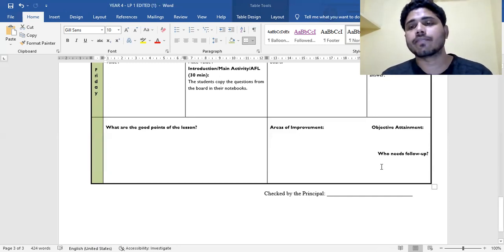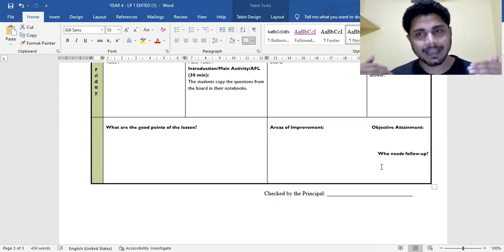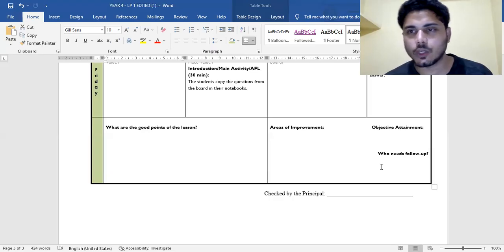And if they did not get it, in the coming week you can plan something different, something innovative or creative, or use different learning material, supplementary material, or innovative tools. Go to the classroom, teach those students, and again in that particular week try your level best to achieve that particular learning objective.